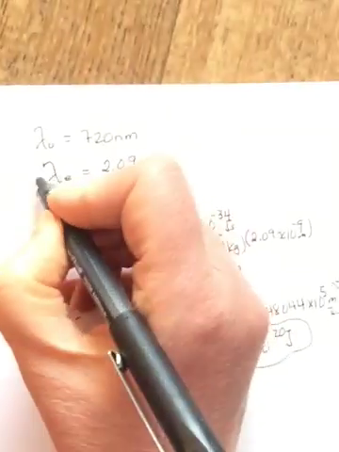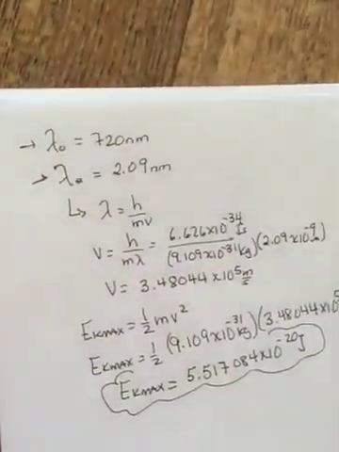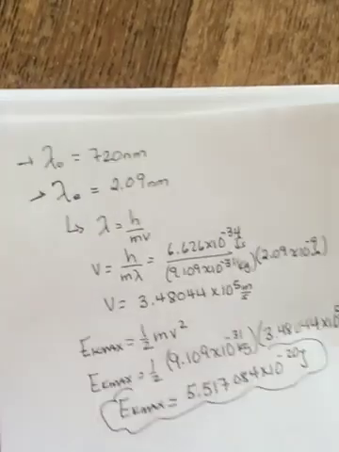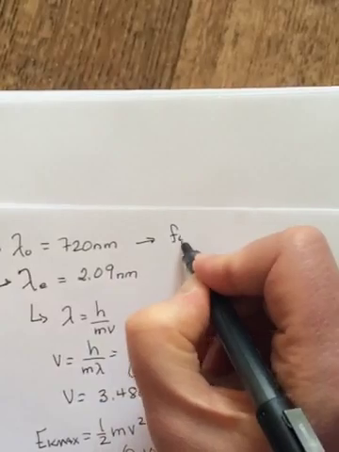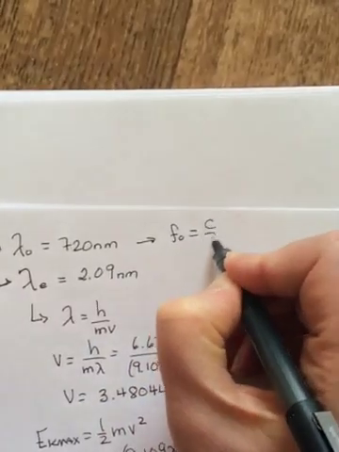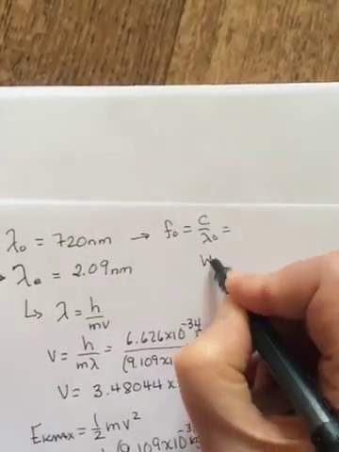Okay, so that's with this wavelength. Now, with this wavelength, it was the threshold wavelength of the metal. So from this, we can find FO, it's equal to C over lambda O. And then once we have FO, we can get our WO.